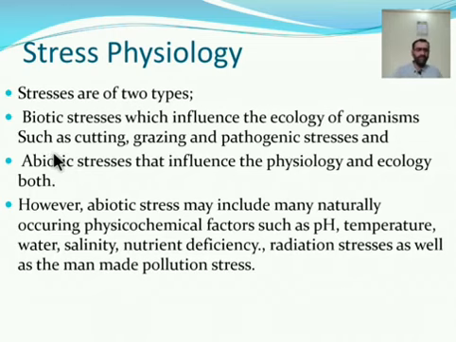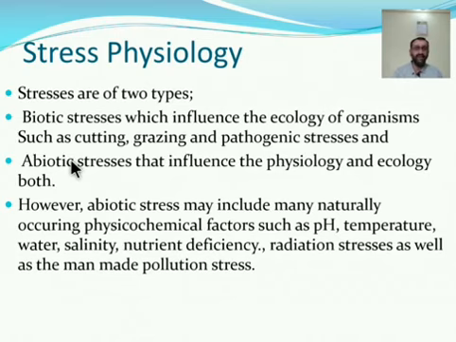However, abiotic stress may include many naturally occurring physiochemical factors such as pH, temperature, water, salinity, nutrient deficiency, radiation stresses, as well as man-made pollution stresses. However, it can be observed that the various factors influence the community in their own way.